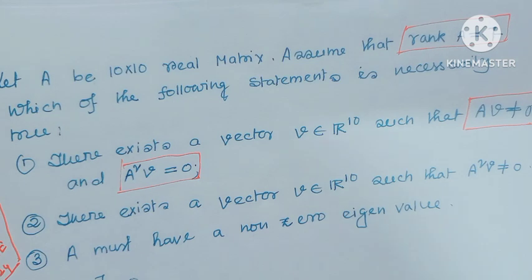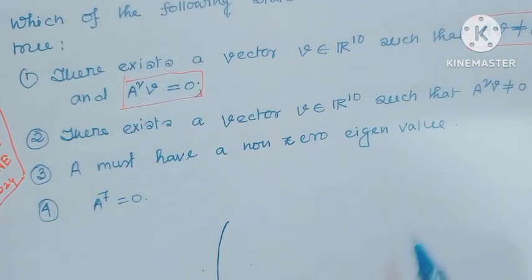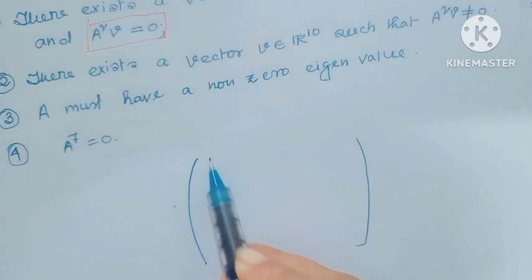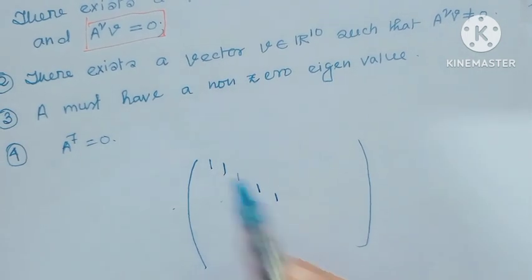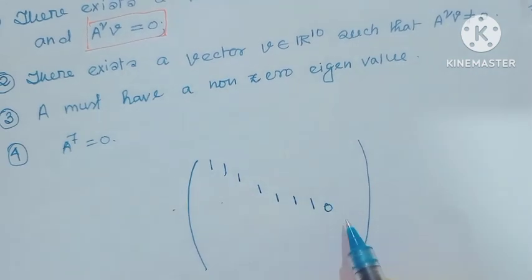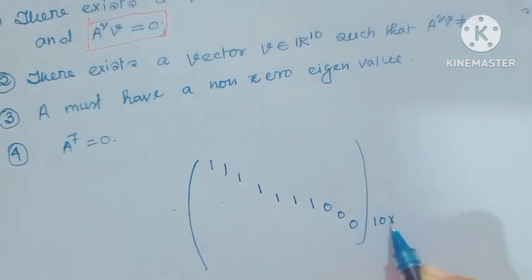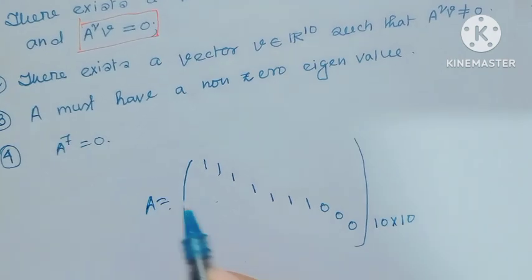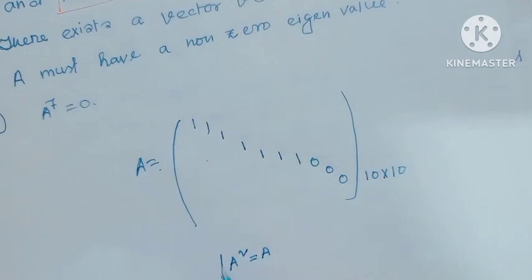Here given A is a 10 cross 10 matrix with rank 7. Here consider the matrix A equal to 1 1 1 1 and other entries 0. This is the 10 cross 10 matrix. This is the A, and notice here A square equal to A. This is the idempotent matrix.